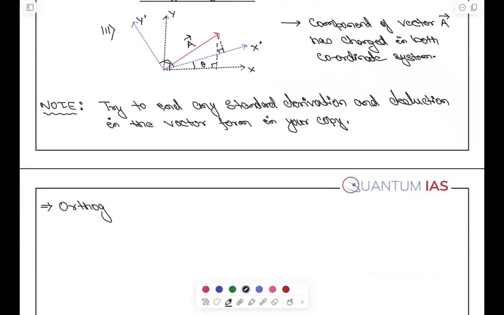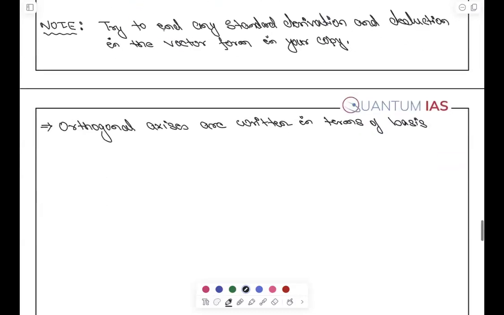Orthogonal axes are written in terms of basis, right? In terms of basis.